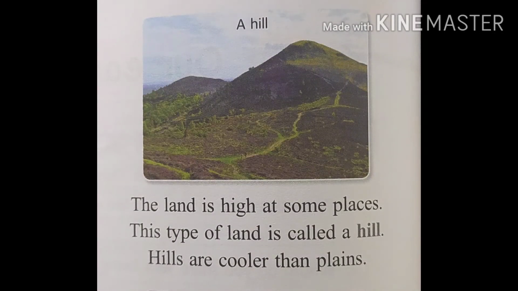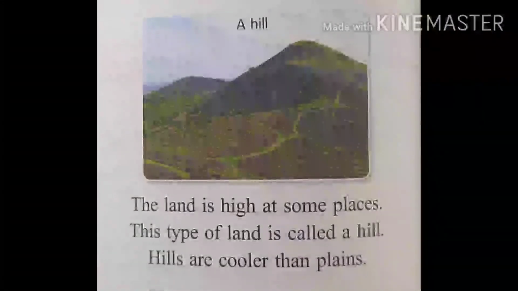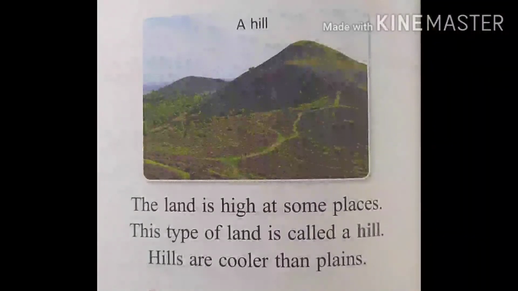Then hills. At some places the land is high. The high part of the land is called a hill. Hills are cooler than plains. Children, what is a hill? The high part of the land is called a hill.